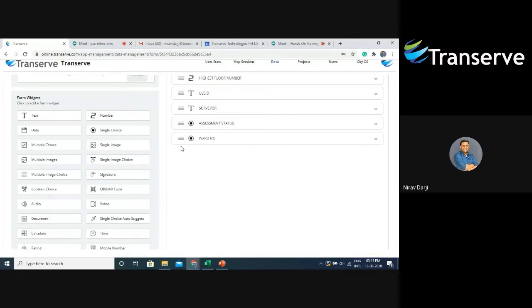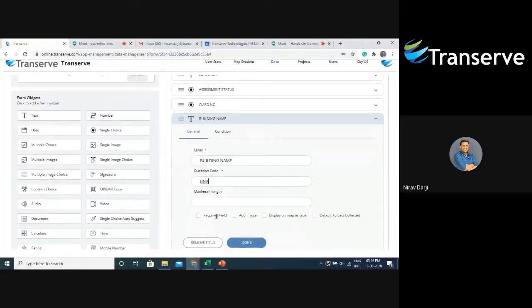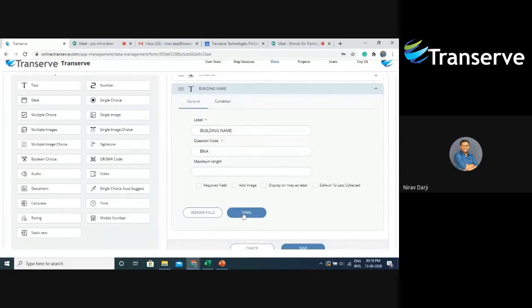After this, I want to take the name of the building. For that, I'll be taking a text widget. I'll say building name. Then I will give the question code VNA. I will say done.